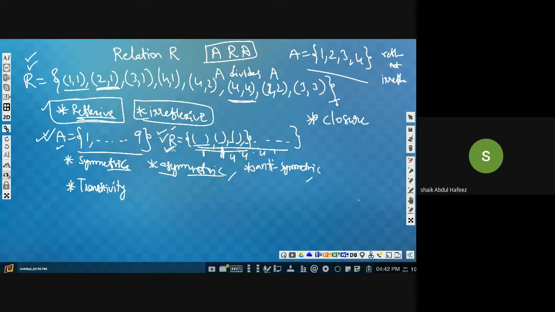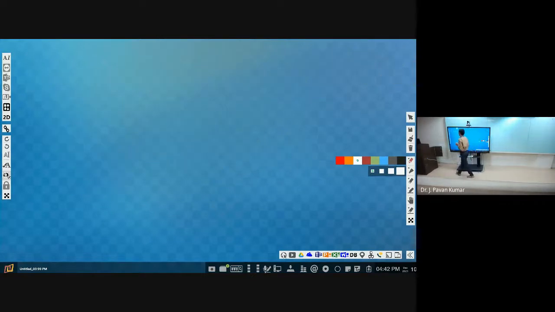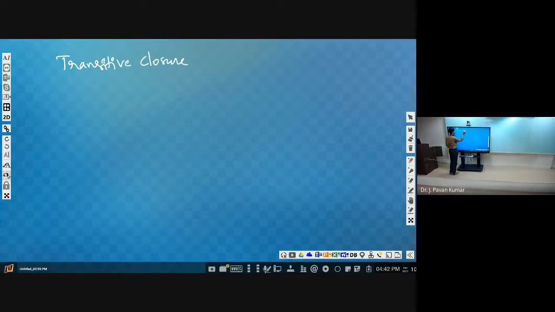Yes, sir. Now we will be finding the transitive closure. Transitive closure in the sense that, in order to make the relation transitive, we get the tuples which are missing, or the tuples that we need to add, so that it will become transitive.